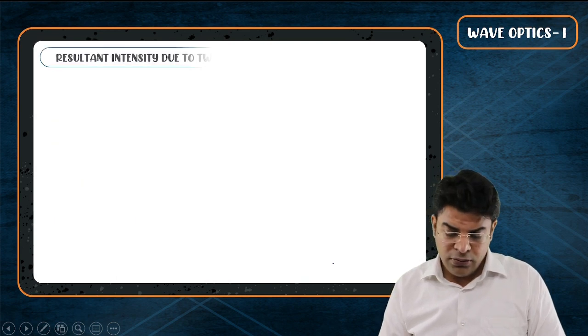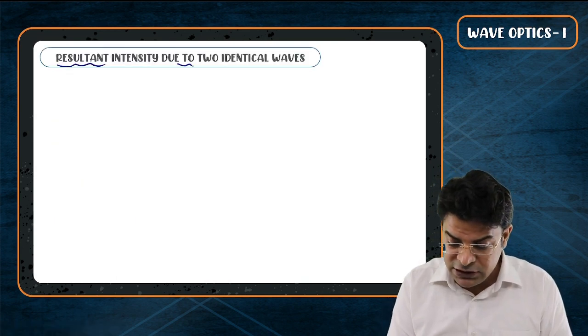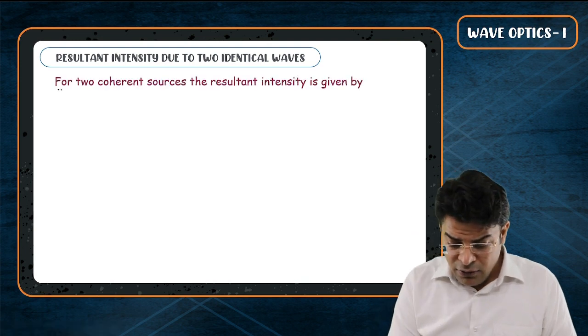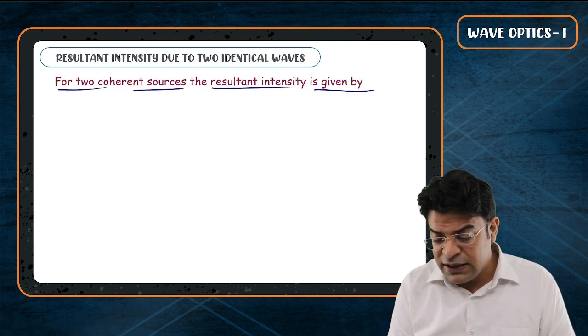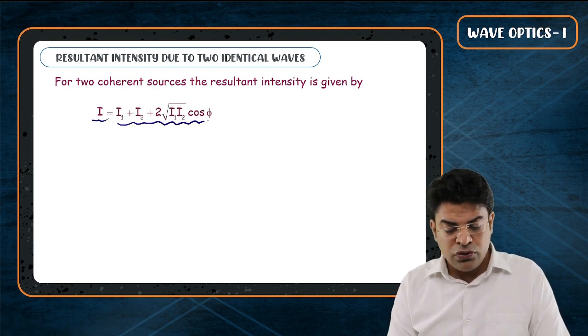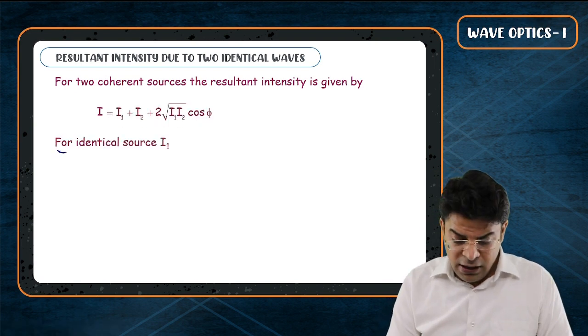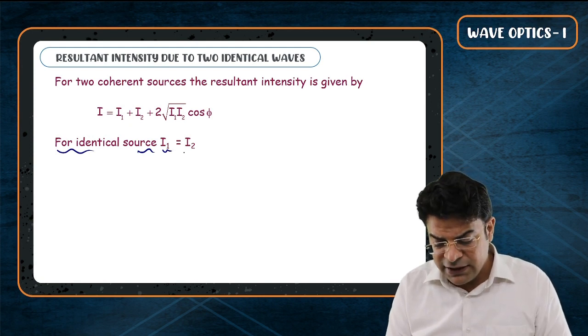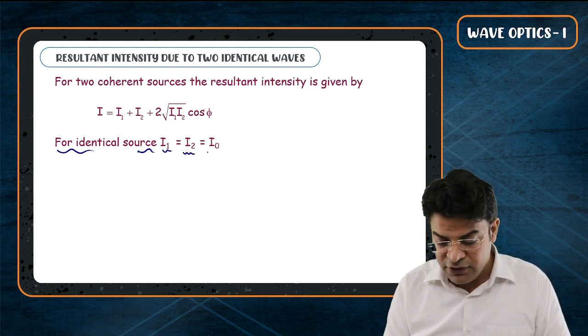Now let's talk more about resultant intensity due to two identical waves, and this is important. For two coherent sources, the resultant intensity is given by I equals I1 plus I2 plus 2 root I1 I2 cos phi. For identical sources, the intensity has to be the same. So let's say the intensity of the first one is the same as the intensity of the second one, equal to I naught.